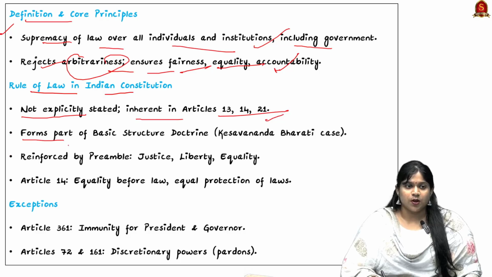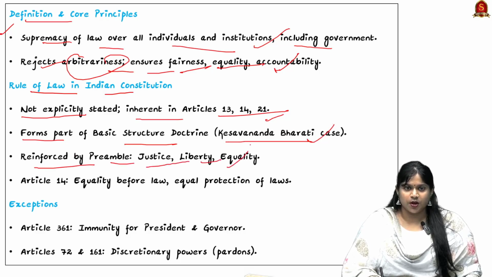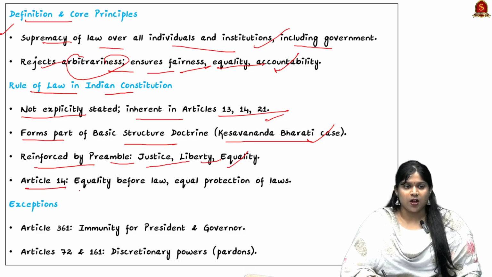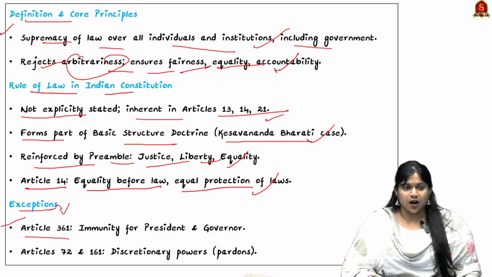So it forms part of the basic structure doctrine, through the Kesavananda Bharati case, and it was reinforced by the Preamble through justice, liberty and equality, and by Article 14, equality before law and equal protection of laws. The exceptions are under Article 361, where there is immunity for the President and Governor, and Articles 72 and 161 for discretionary powers such as pardons.